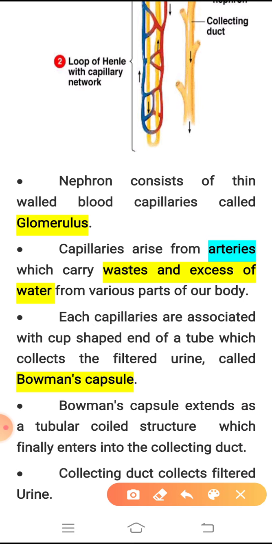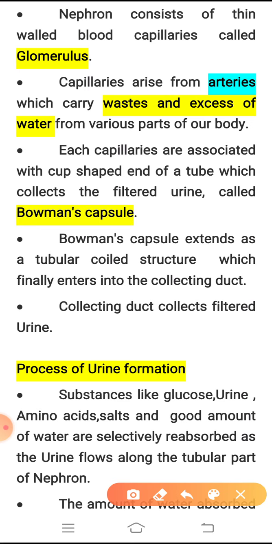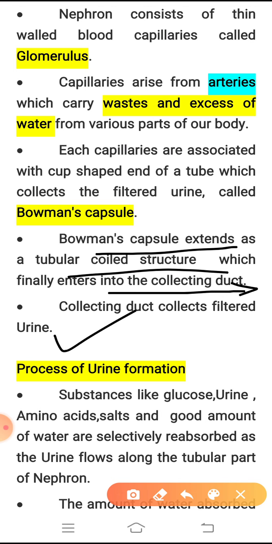The capillaries present in the Bowman's capsule actually arise from the arteries. What do these arteries carry? They carry the waste and excess water from various parts of our body. Each capillary is associated with a cup-shaped structure, which is called the Bowman's capsule. This Bowman's capsule extends as a tubular coil-like structure and finally ends by entering the collecting duct. What does the collecting duct do? It collects the filtered urine.